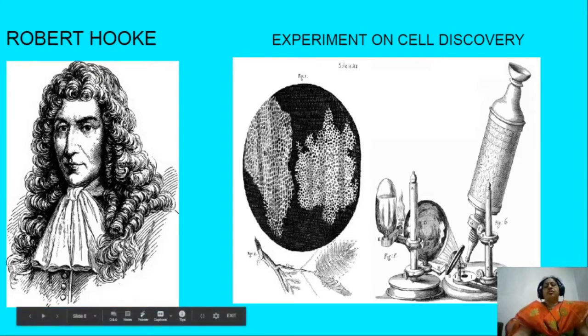He observed some room-like structures and honeycombs in that slide. He named the honeycombs as cells. In Latin, cell means a small room. So later it was named as cell. In this way, Robert Hooke discovered the cell.